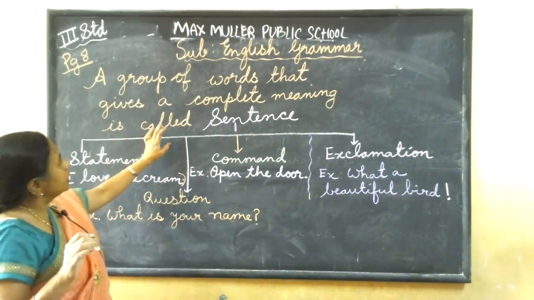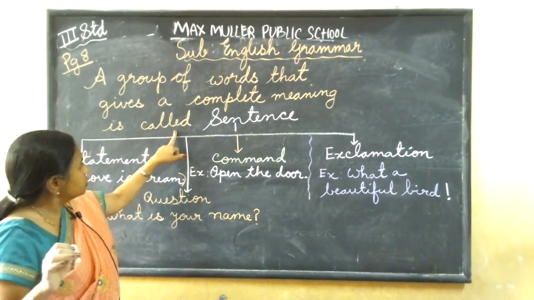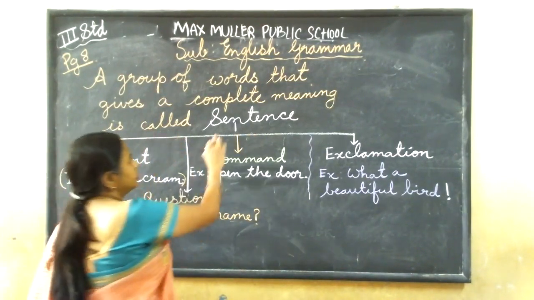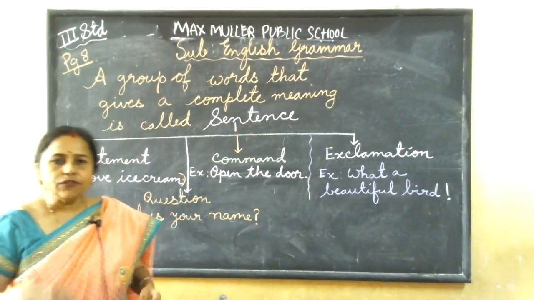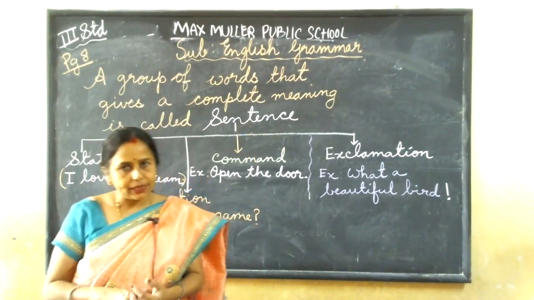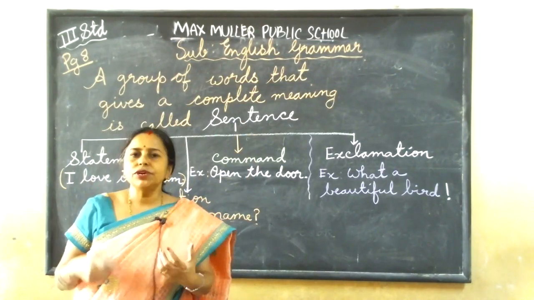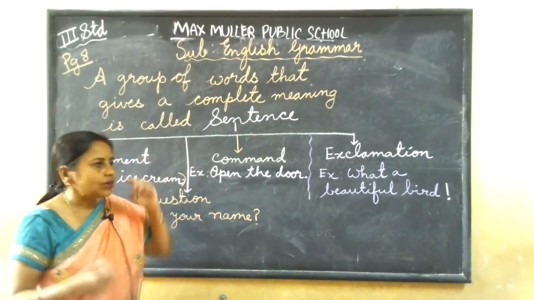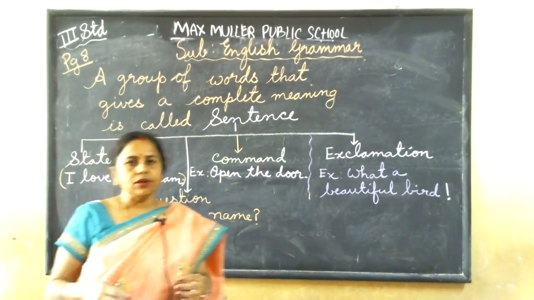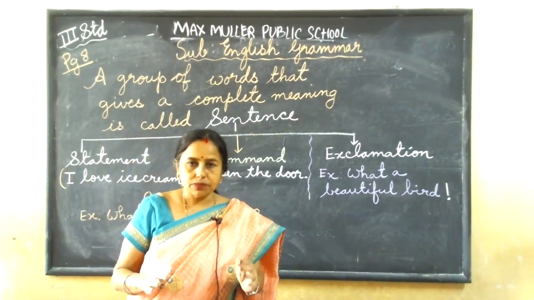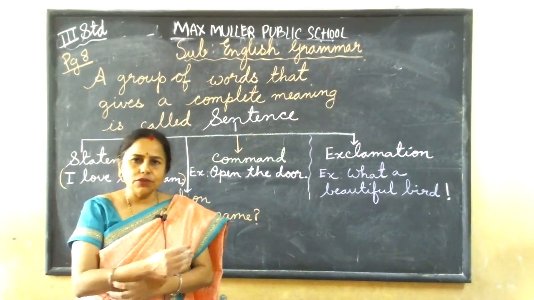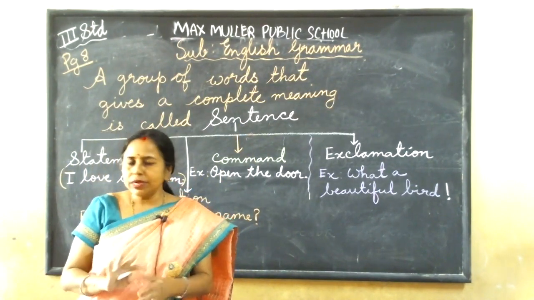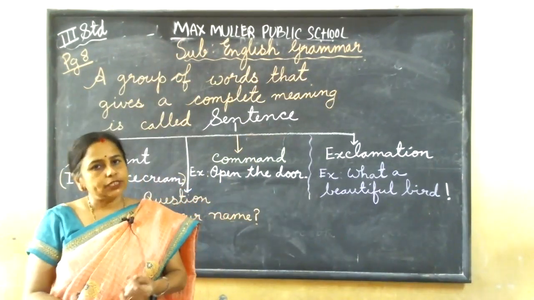Now, what is this chapter about? It is about sentences. Now, what is a sentence? When we talk and when we write, we use sentences. To express something, we use a sentence. A sentence has a few words, a group of words, but it should give some meaning. If you don't arrange them properly, it won't give any meaning, and we cannot call it a sentence.